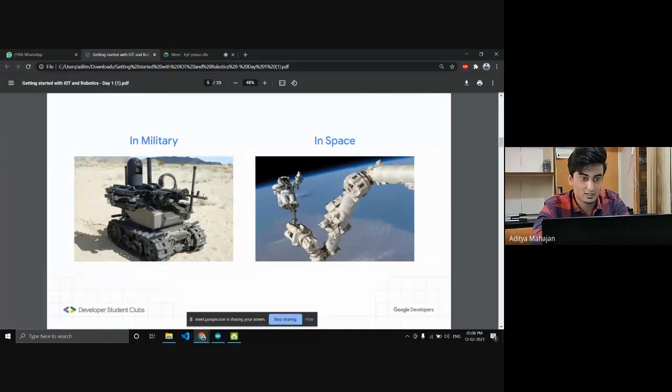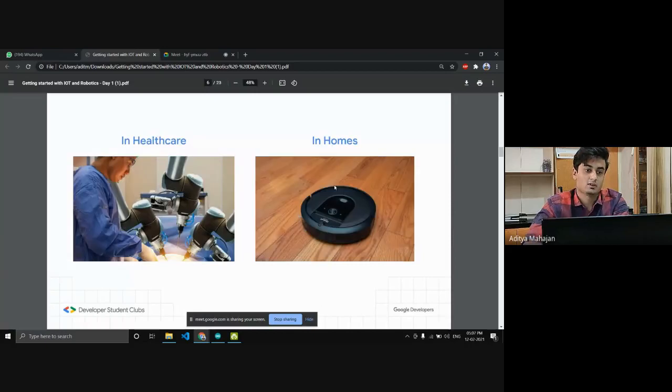In military, as you can see here, space, this is a spacewalk robot. In healthcare, as I mentioned, these surgical robots are taking speed right now. And in homes, in the form of automated vacuum cleaners. You might know this thing as the Roomba. It is quite popular in the US, where we just set it on and it cleans your entire house, the entire floor of the house.